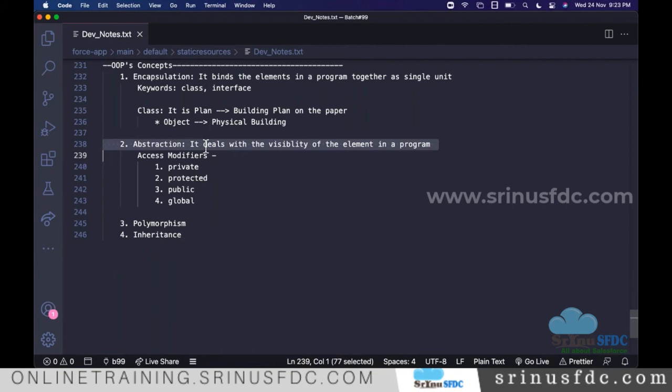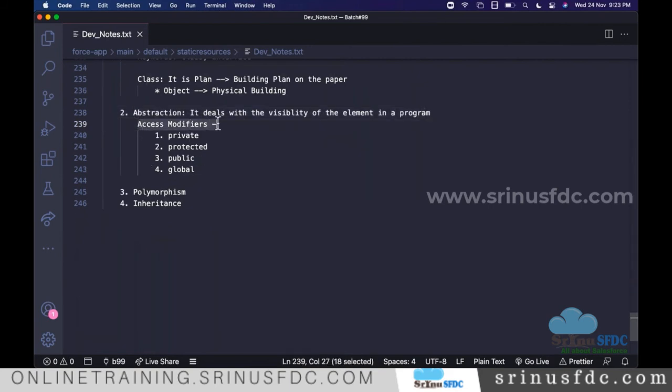Those things you see outside, right? The other things will be hidden, which we don't bother about seeing. For example, the motherboard and all those things. In the same way, using this abstraction concept, we can control the visibility of the elements in a program. So we have different access modifiers to control the visibility of the elements in a program: private, protected,